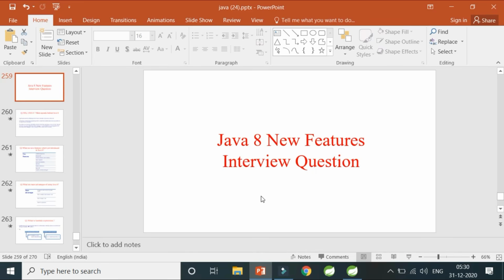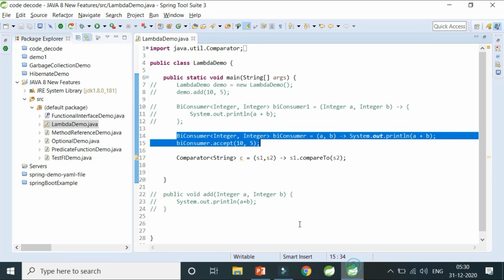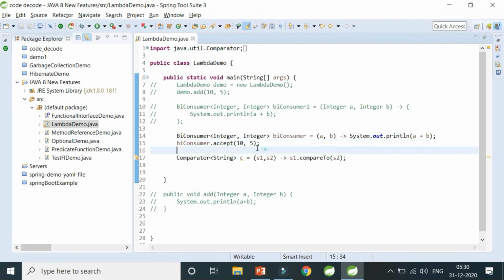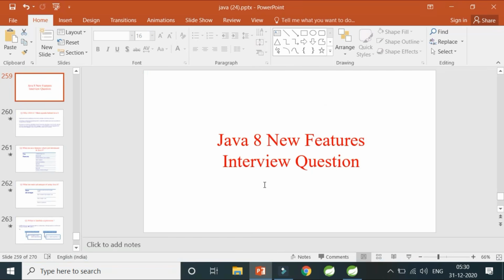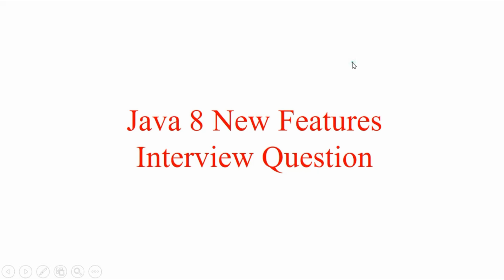So today we are going to cover a very important part of Java interview questions, which is Java 8 new features. And we will be covering this along with the theory and along with the practical implementation with two-liner examples so that you can remember these examples and you can always provide these examples during an interview so that you don't have to explain just theoretical, you can have some examples also.